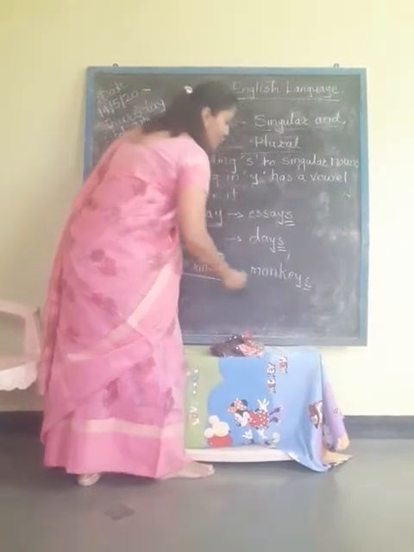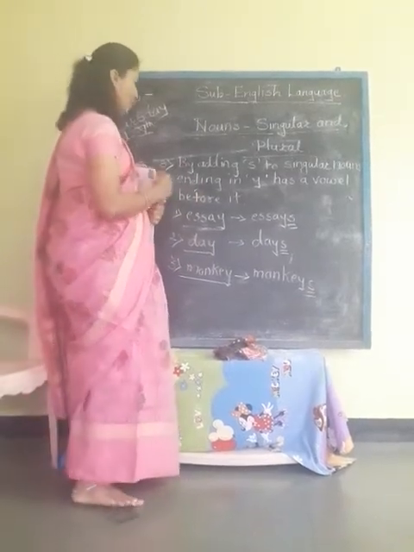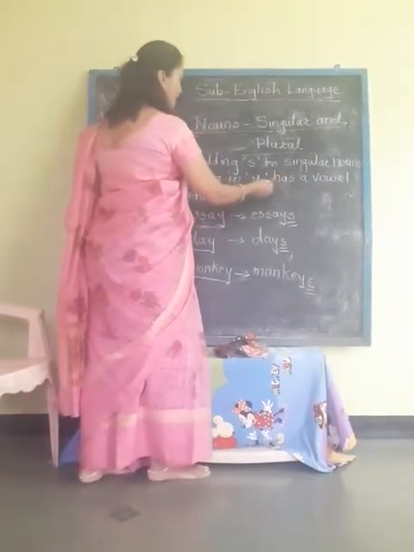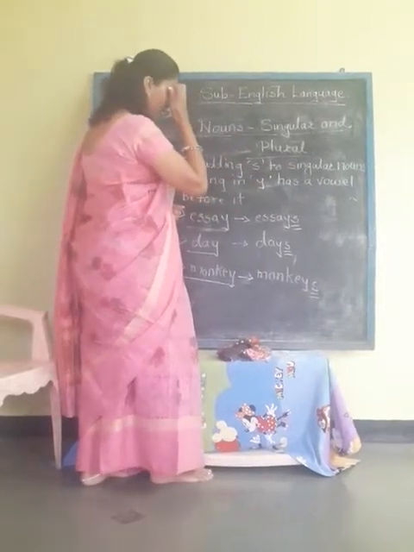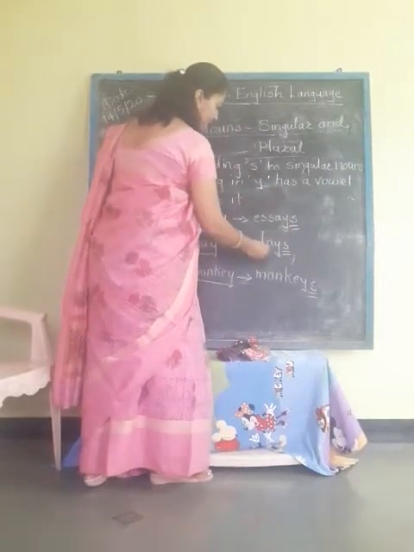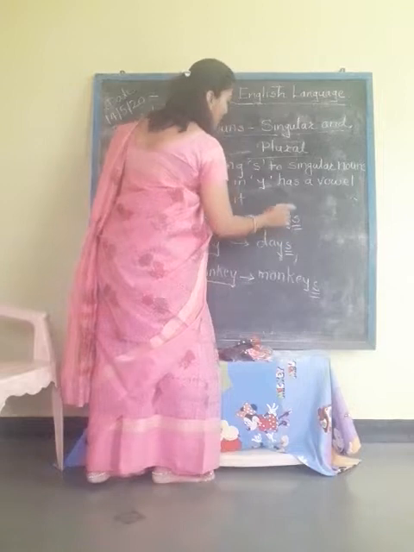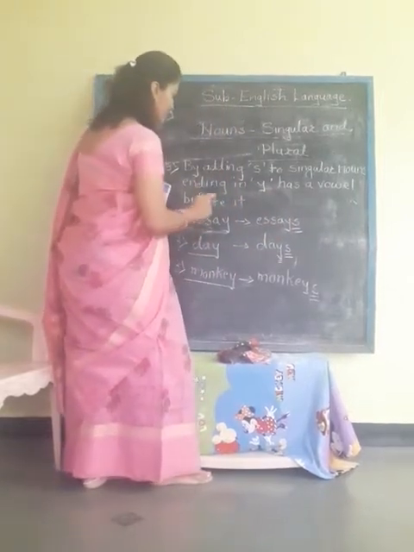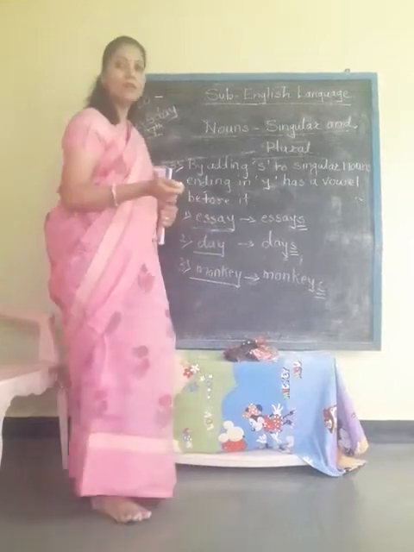Now students, as we have mentioned here in the rule, it has a vowel before it. Now see, the vowels are A, E, I, O, U. These are the vowels.